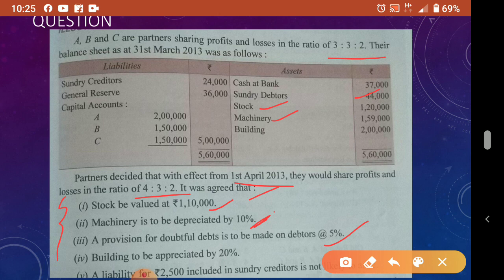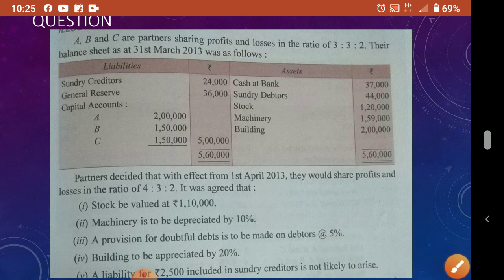Okay. Now building is to be appreciated by 20%. So building value, how much? 2 lakh. So 20 percent appreciation means increase. Okay. Then this one: a liability for rupees 2,500 included in sundry creditors is not likely to arise. So a liability of 2,500 is included in sundry creditors. So we'll see here sundry creditors how much?